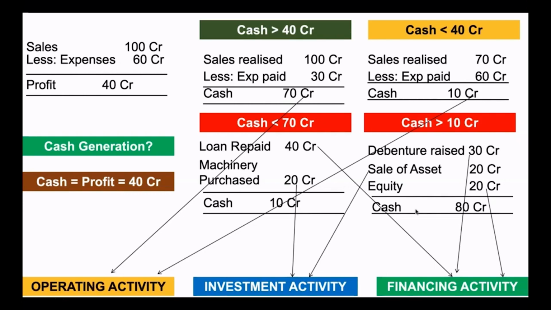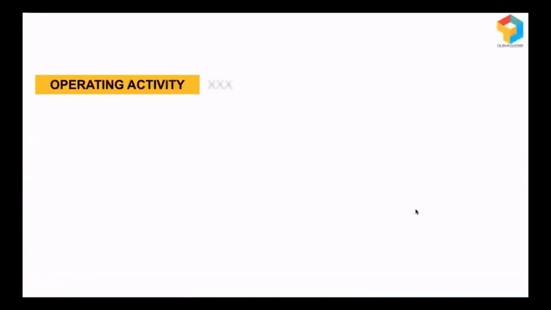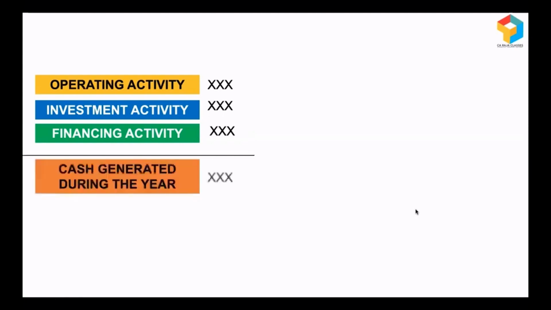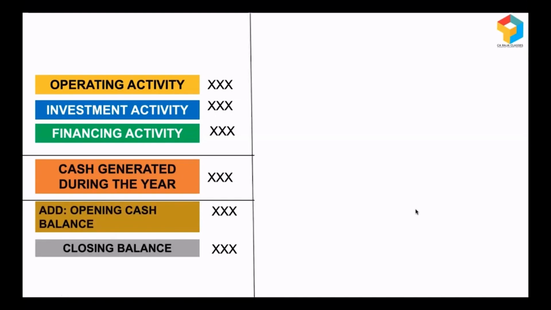So what we can infer is, in business, cash can come in and go out under 3 activities: operating activity, investment activity, and financing activity. So in a year, if you capture all this, cash flows from operating, investment, and financing activity, and if you total them, you get to know what is the cash generated during the year. And with this, if you add the opening cash and equivalents, automatically you will get the closing cash position, closing cash and cash equivalents position.